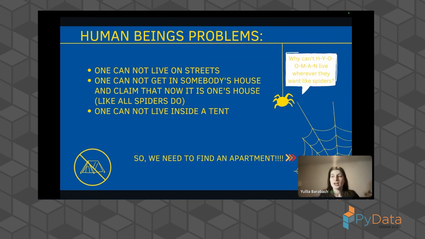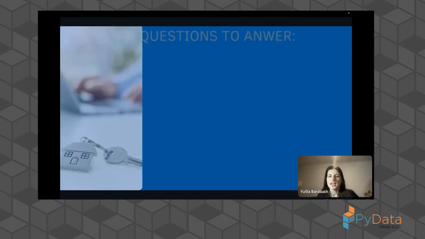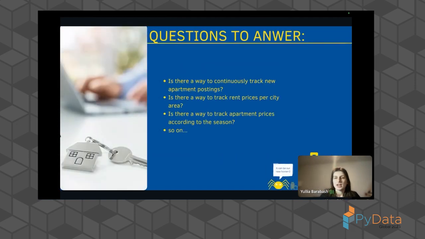And also, we cannot live in a tent, so I cannot just put a tent next to my university and live there. That's why we need to find an apartment. And for finding an apartment, at that time I had some questions. For example, is there a possibility how I can track apartment postings? Is there a way how I can track rent price per city area and check what the price depends on in the city area?